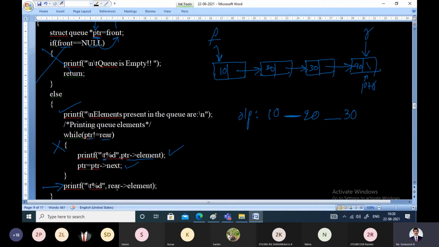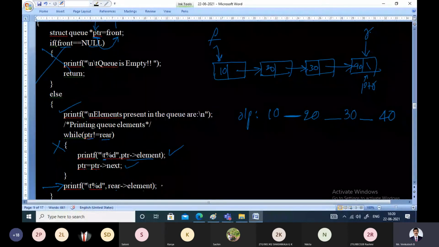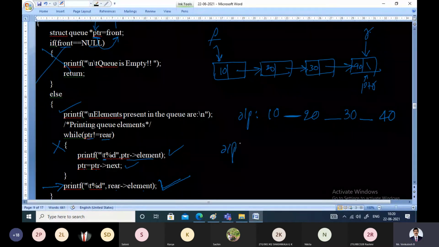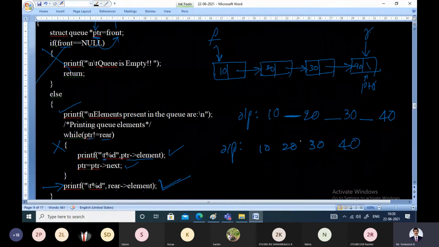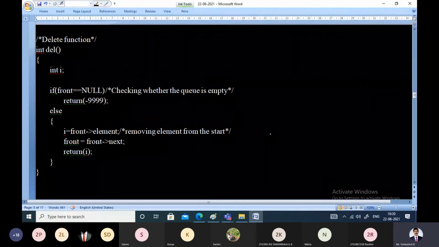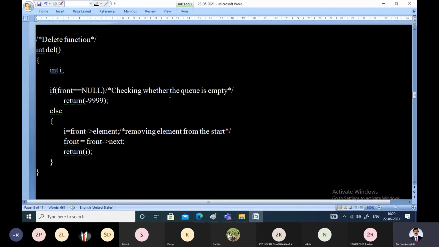What does it say? Rear pointer element. That is, wherever rear is pointing, that element is displayed. What is the rear pointer element? After one tab space, the rear pointer element is 40. 40 gets displayed in the last statement. This last statement is meant for displaying the last element of the queue. So ultimately the output will be 10, 20, 30 and 40, with space between those elements. This is how the elements of a queue get displayed.